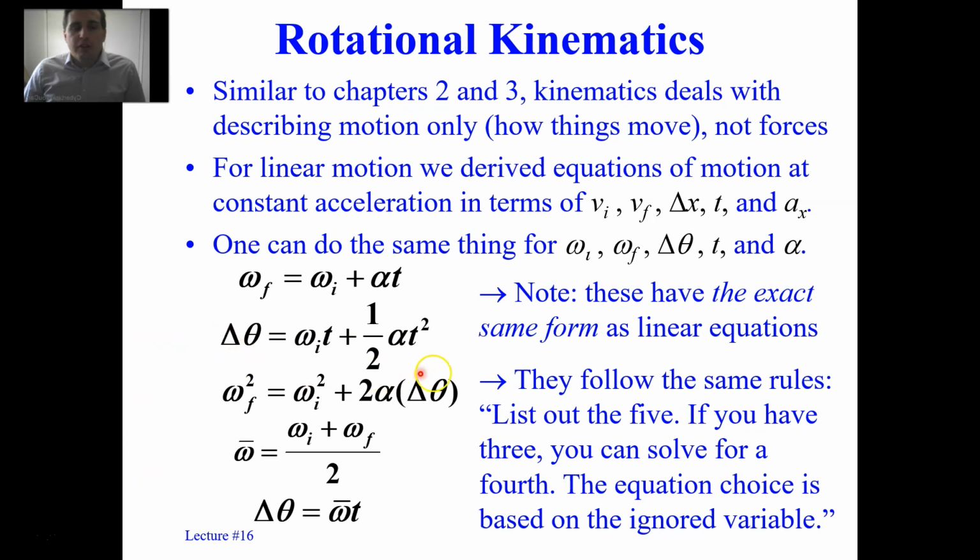I would choose the displacement curve. Why is that? Because if I'm looking for time, but I don't have the final angular velocity, I don't care about the final angular velocity, and I don't need to solve for it. So that suggests the displacement curve. There's no omega final. Furthermore, t can be solved for because the rest of the values are known.